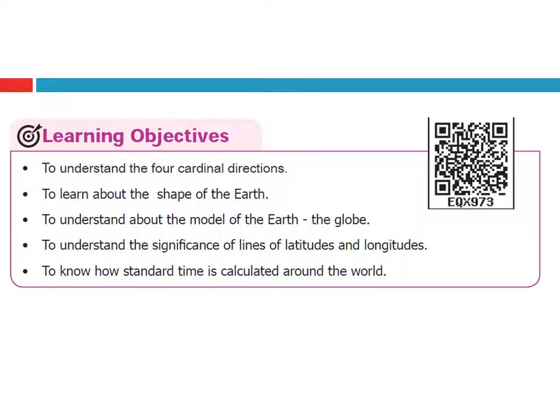Learning objectives given are: to understand the 4 cardinal directions, learn about the shape of the Earth, to understand the model of the Earth, the globe, to understand the significance of lines of latitudes and longitudes, to know how standard time is calculated around the world.